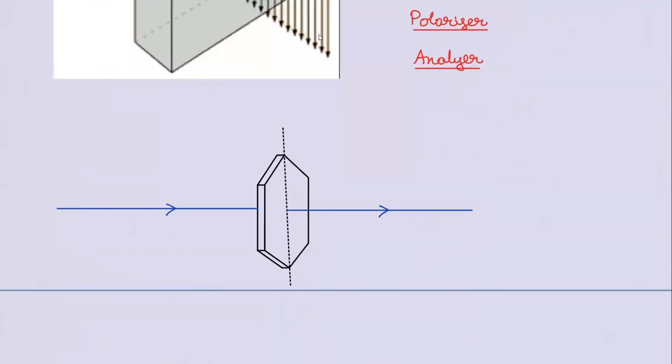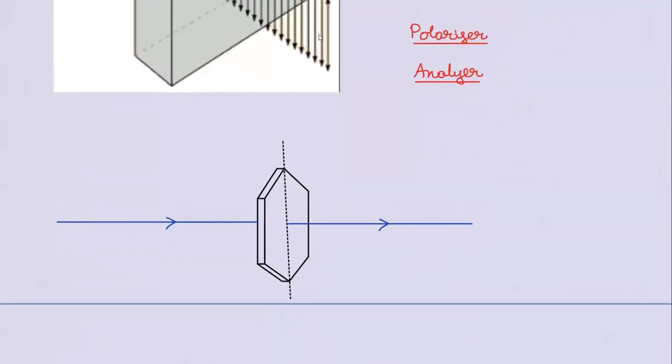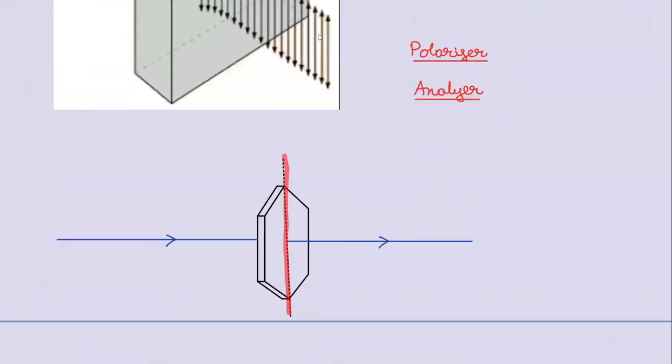This diagram we're going to make. Sir, is it Nicol prism or Polaroid? Anything you can take. Sir, what does this line indicate? The line indicates the line of vibration. That means it will allow this vibration.